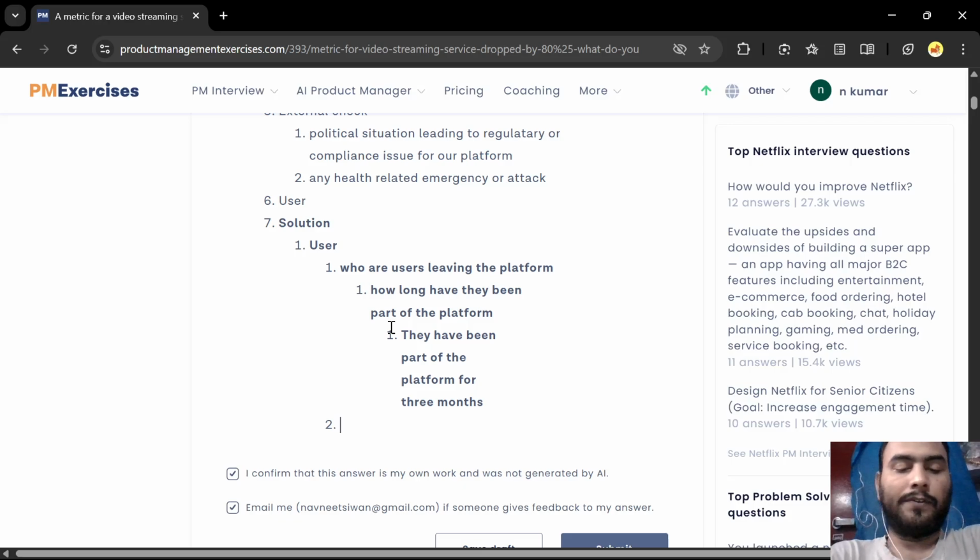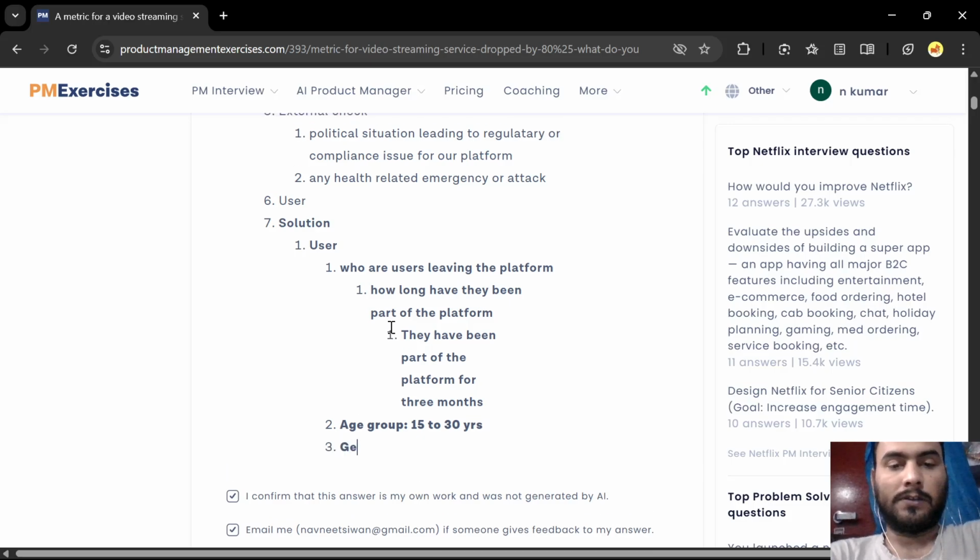And if we think about the age group of these users, that will also tell us a lot of things. Now age group is related 15 to 30 years. Gender we can think of. Now this clarification or qualification of the information related to the user is very critical for designing the solution.